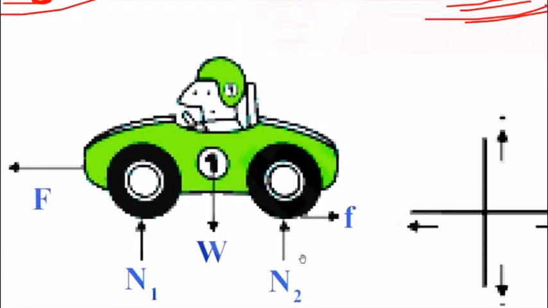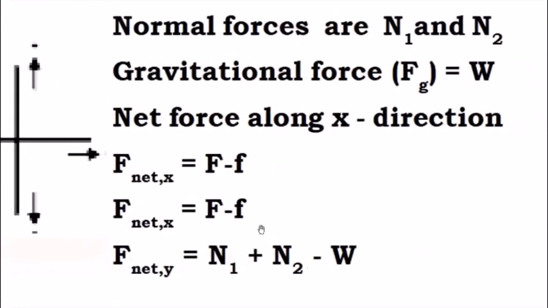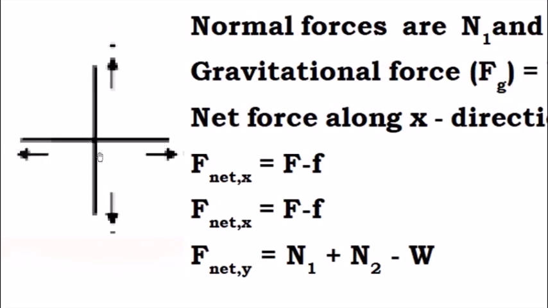The car is not flying. So upward force is equal to downward force. Both are equal. Here net force becomes 0. But in the x direction, net force is not 0. So that's why the car is moving. In the x direction, force is not 0, the car is moving. In the y direction, force is 0, so that's why it is not flying.